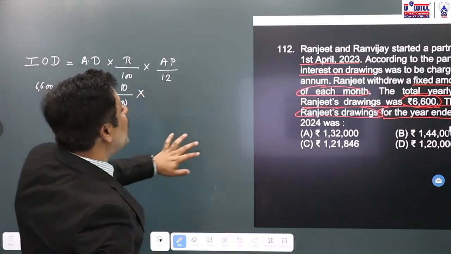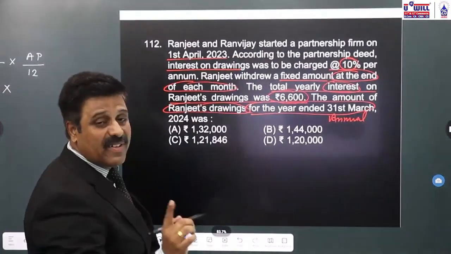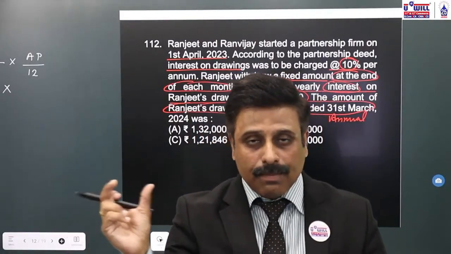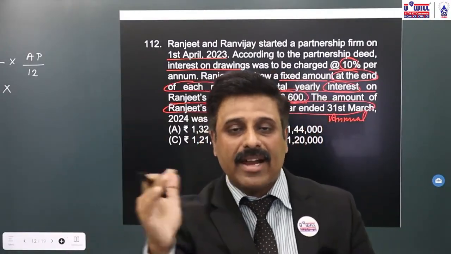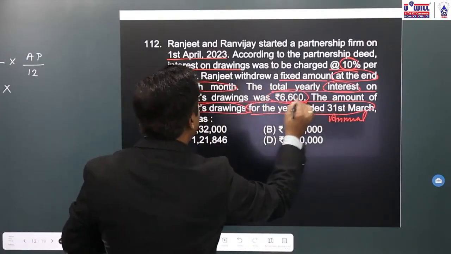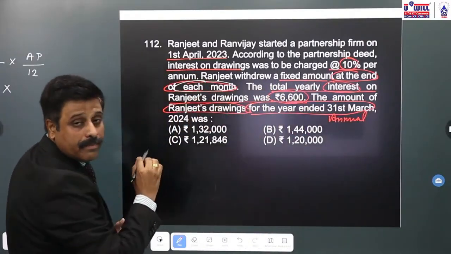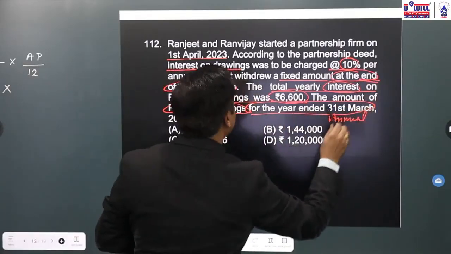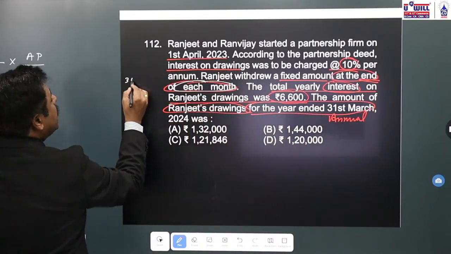Now, how will we find this average period? What is the formula of average period? Period after first drawings plus period after last drawings divided by 2. Over here, he is withdrawing a fixed amount at the end of each month, means first drawings he is making at the end of the first month. First drawings he makes on 30th of April.